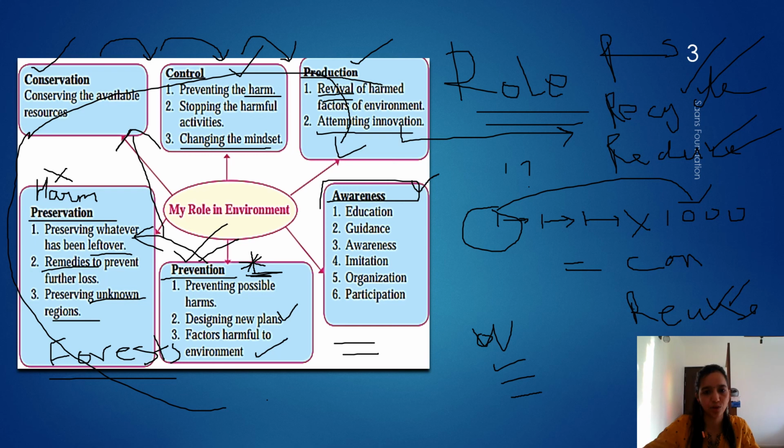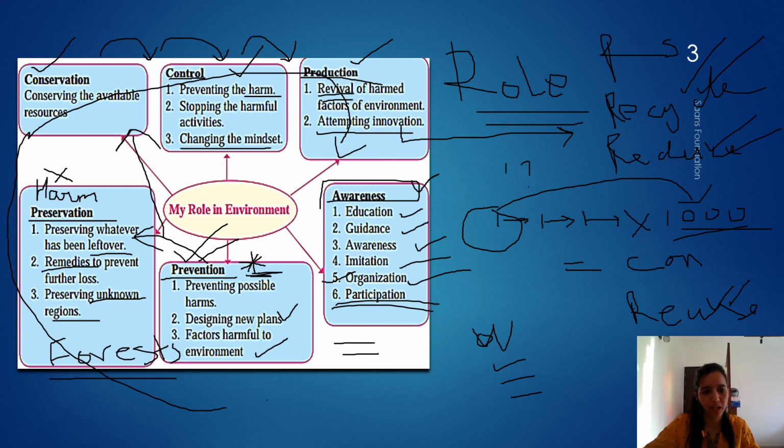That is through education, guidance, awareness. Imitation means all this, recycle, reduce, reproduce, all need to imitate one another. This is what I was talking about, the multiplier effect. Organization, to plan, to see. This organization comes at a very high level, also at small organization levels, and participation. We need to participate in ways in which we can help the environment.